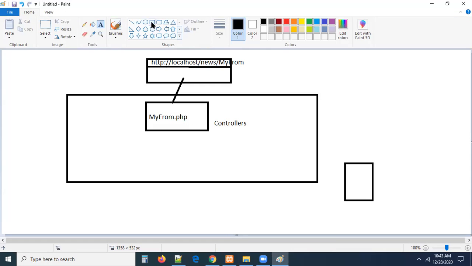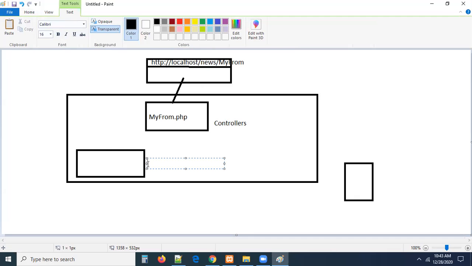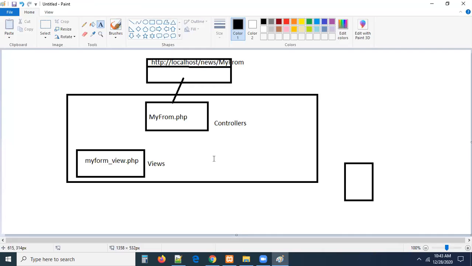So definitely, let me create a view here. This is going to be a view, right? In this view, we are going to create one file, myform view, or anything. You can name it anything, guys, no problem. I'm talking about the views folder. In this views folder, you are going to create one file, my form underscore view, whatever it may be. The name of the file could be your choice. I'm telling you this many times, right?